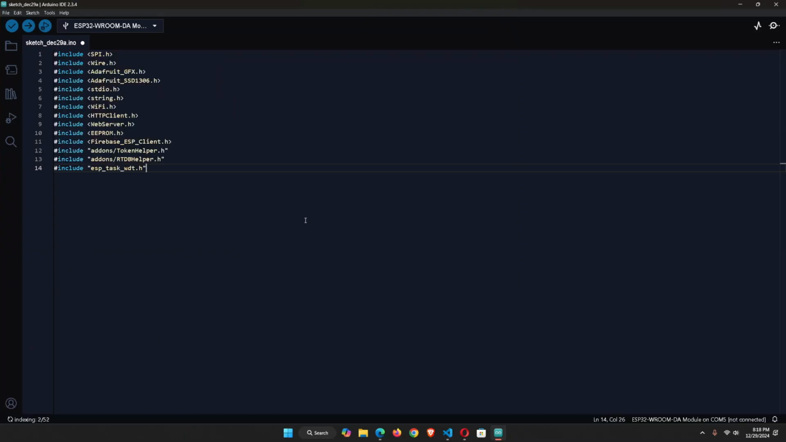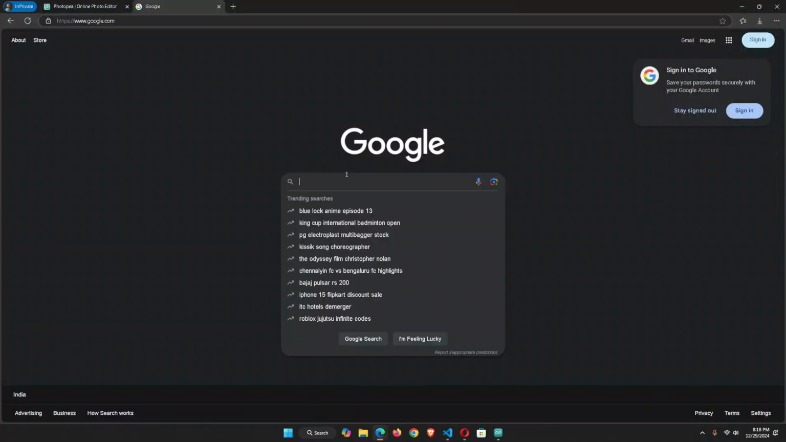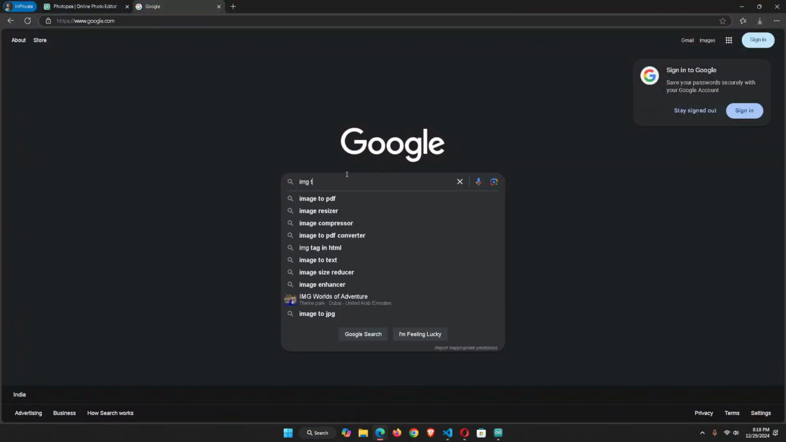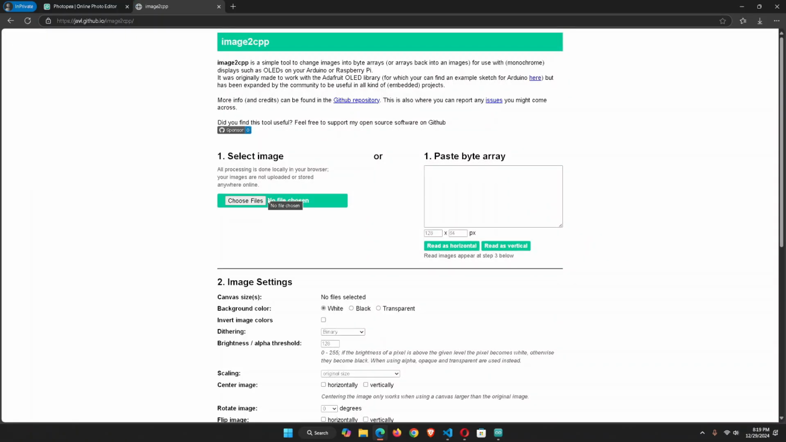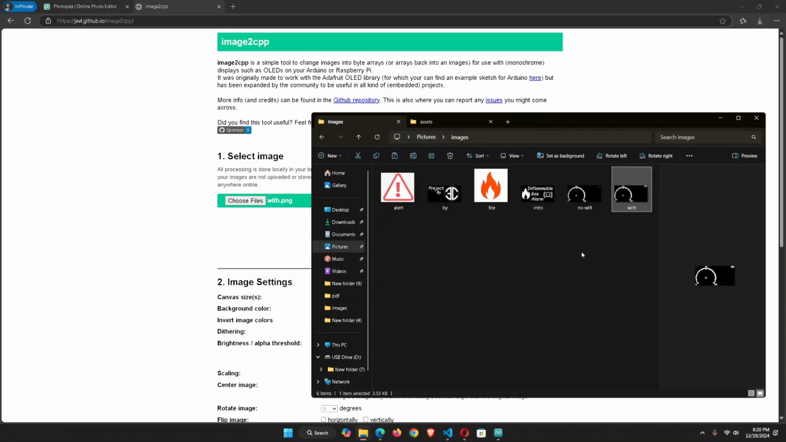Firstly, we will import all the libraries we are going to need. Now, for the images we created, we are going to search image to CPP and go to this website. Then we are going to drag and drop the files one by one.